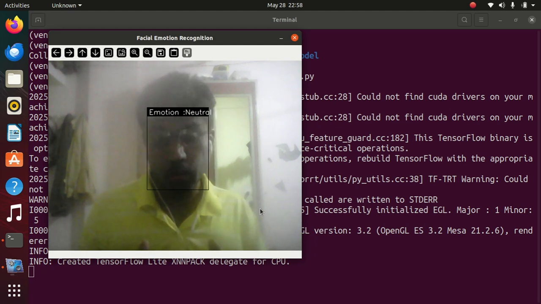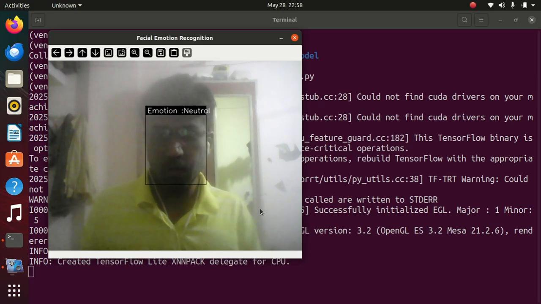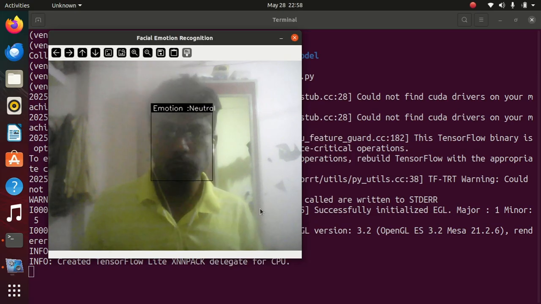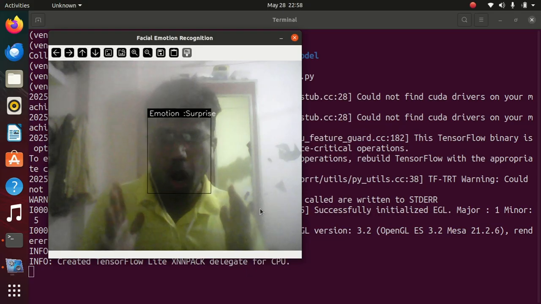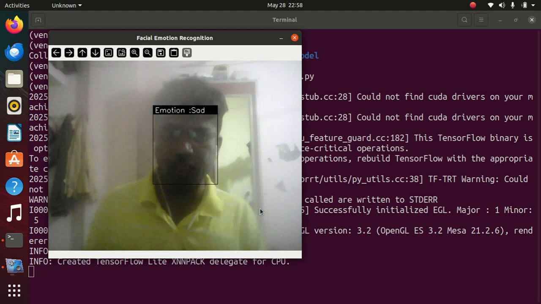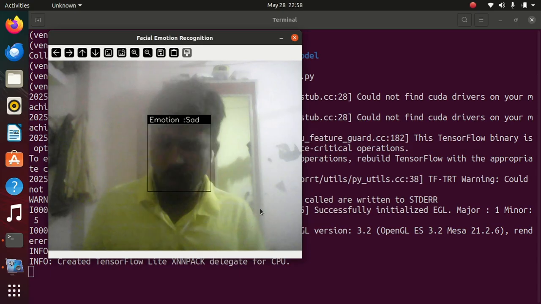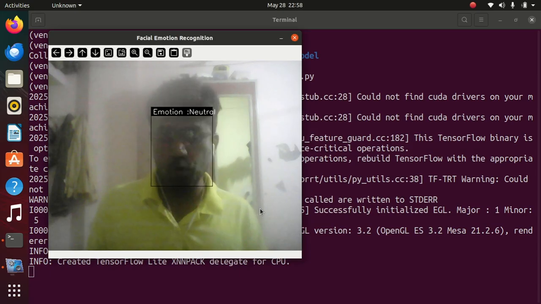Angry it is not detecting a little bit, but it is showing due to scikit, and it is very fine, a nice screen is there. Yes, all emotions have been detected. Fine. So I have successfully done facial emotion recognition using MediaPipe.